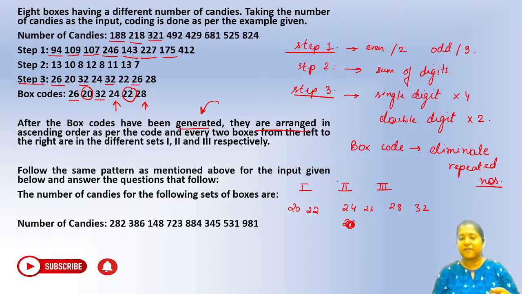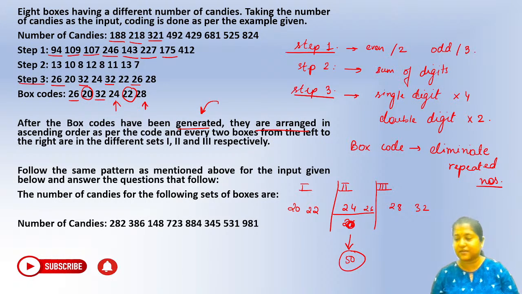Okay, these will be the values here, box 1, box 2 and box 3. So what is the sum of this box number 2? You can see that's going to be 50. Be careful. Okay, so 50 is the answer. Bilkul, 50 will be the answer here. Okay, 24 plus 26, 50.